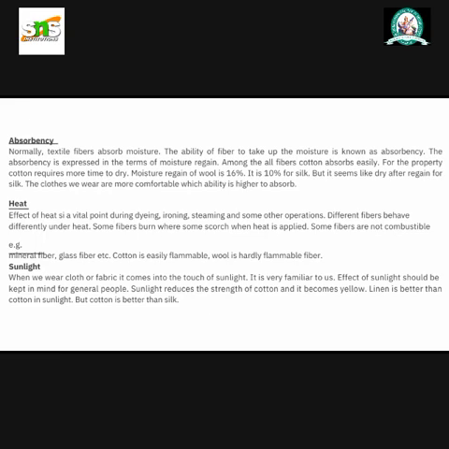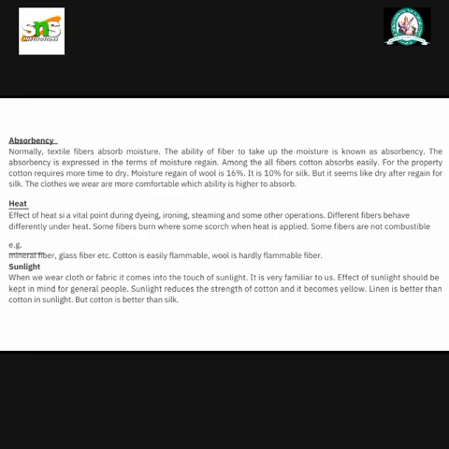Heat. Effect of heat is a vital point during drying, ironing, steaming, and some other operations. Different fibers behave differently under heat. Some fibers burn, some scorch when heat is applied. Some fibers are not combustible. Example, mineral fiber, glass fiber, etc. Cotton is easily flammable. Wool is a hardly flammable fiber.